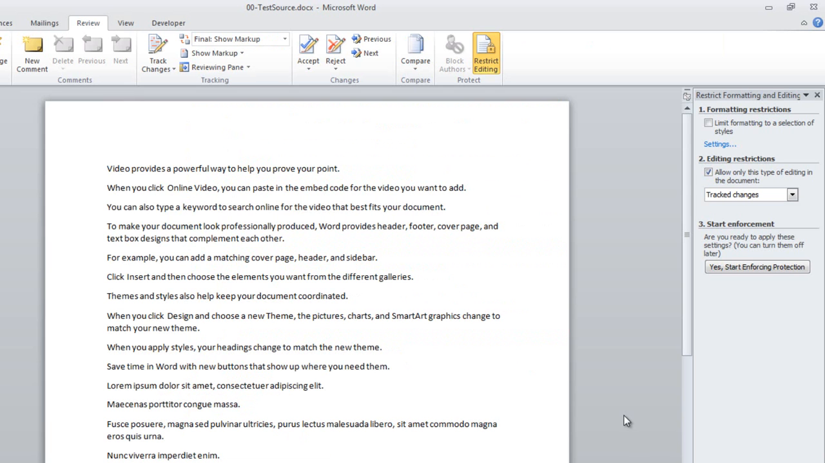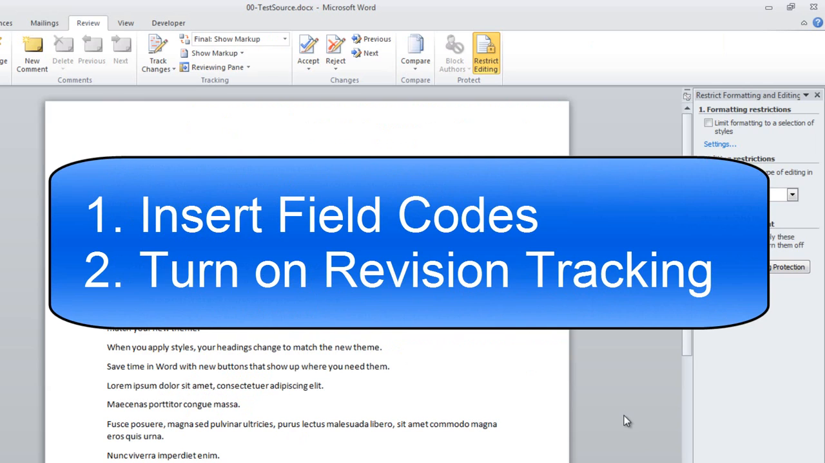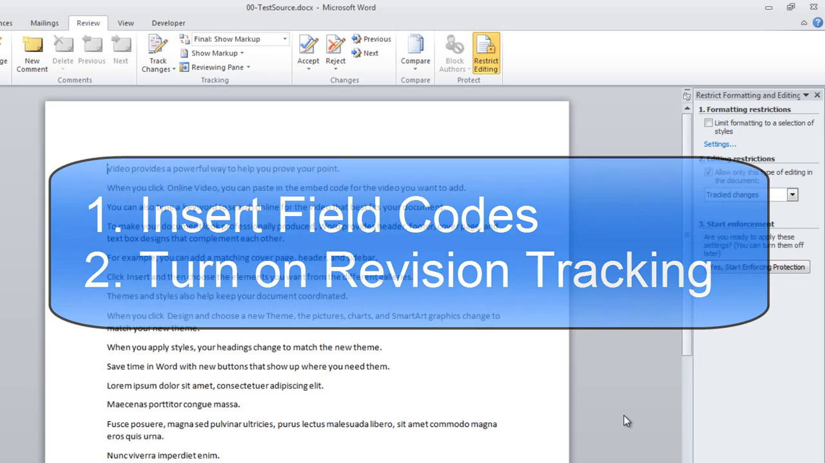So the question is, how can we associate this metadata? And what I've come up with is an approach where we do two things. First of all, we insert some field codes at the beginning of every single paragraph in the document. Second of all, we turn on revision tracking, and even more, we actually enforce that revision tracking be turned on. We restrict editing in the document such that the end user must continue to track revisions.